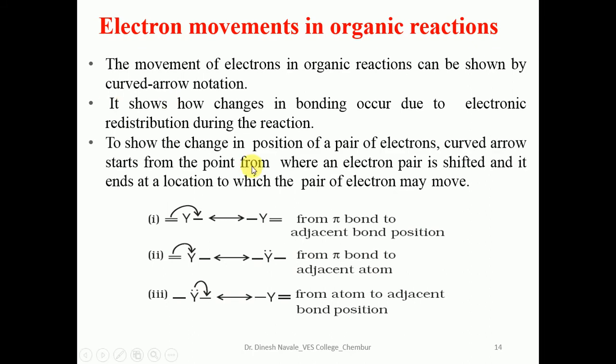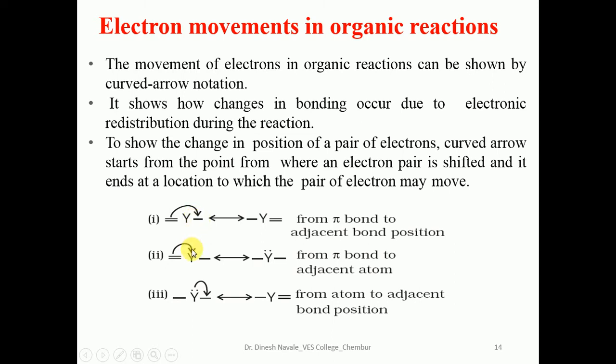Now come to this one. Here a double bond will be there, and this is Y. This arrow indicates that a pi bond has changed its position from this side to the other side of the Y. So this is the movement of the electrons from this position to the next position, and we form a double bond here. You can easily see the electrons have been transferred into the next bond, so there is a formation of a double bond.